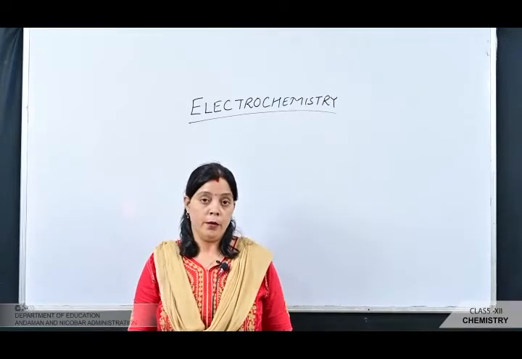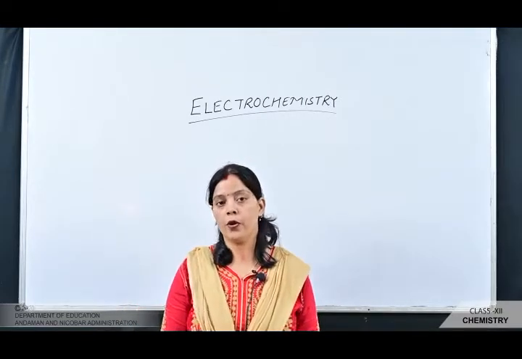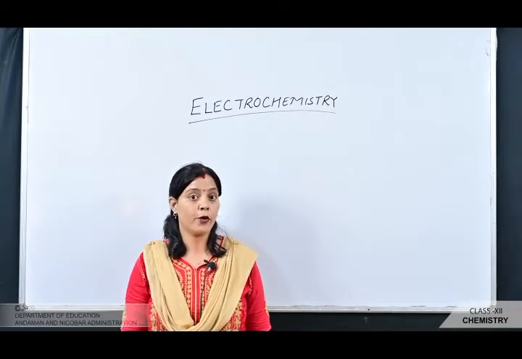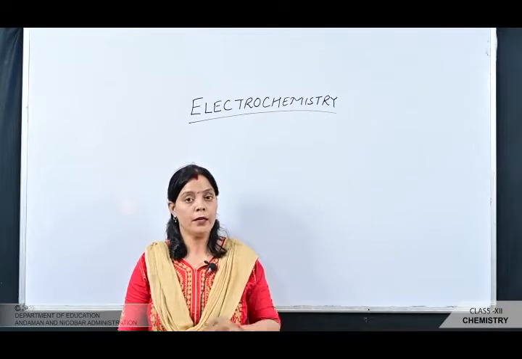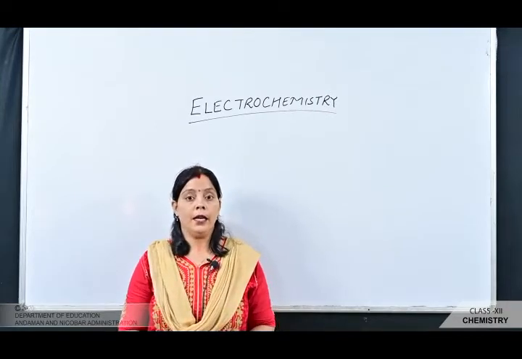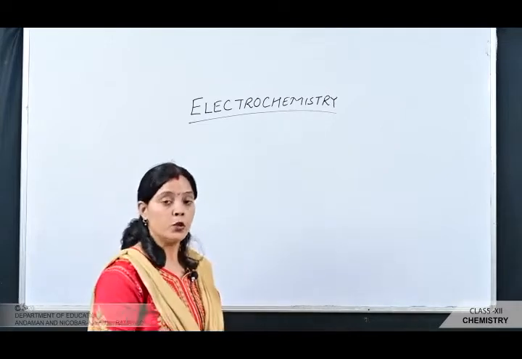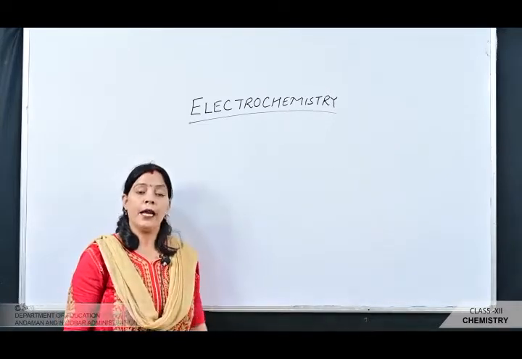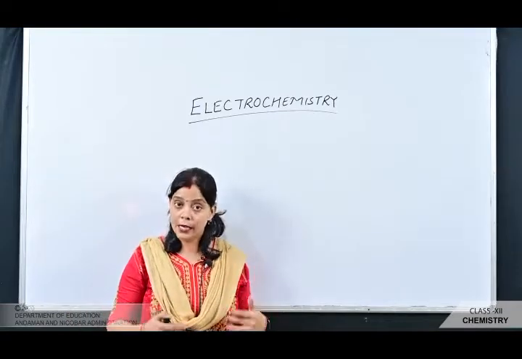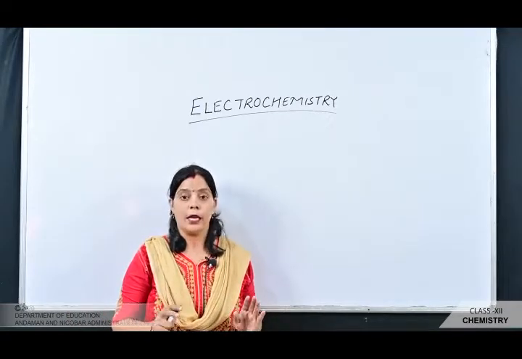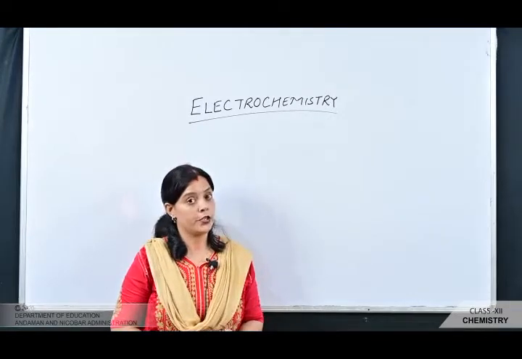Before going inside the chapter, first I would like to introduce what electrochemistry is. In electrochemistry, there are two important cells, the electrochemical cells and electrolytic cells. Many chemical transformations and industrial processes in our daily life are based on electrical energy and its relationship with chemical energy.